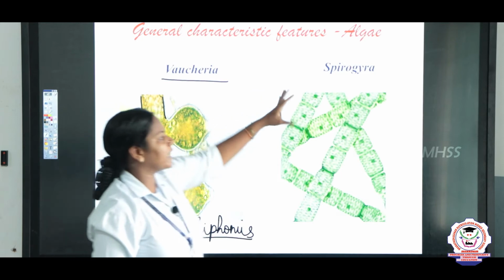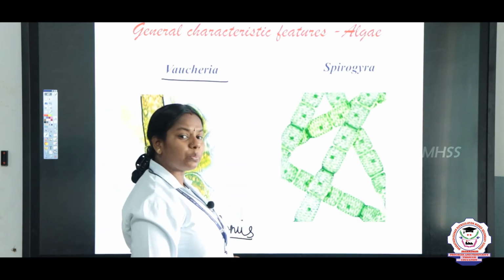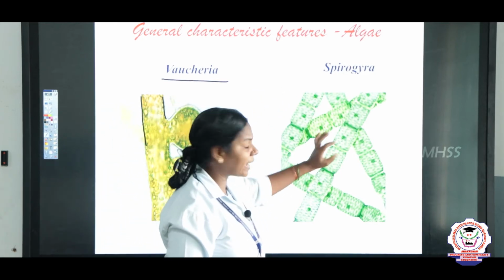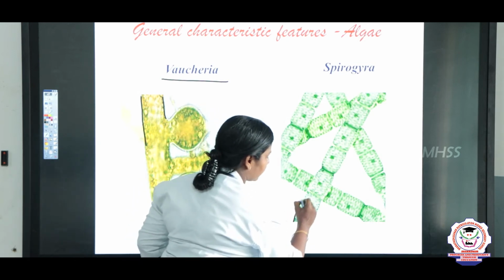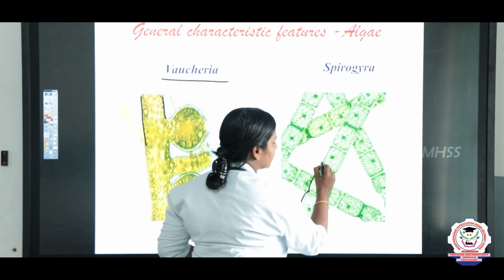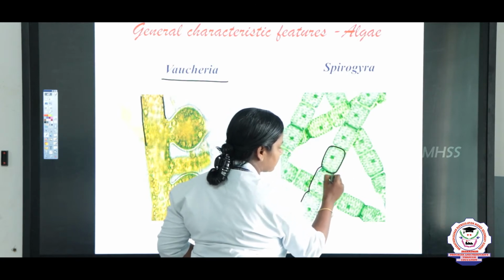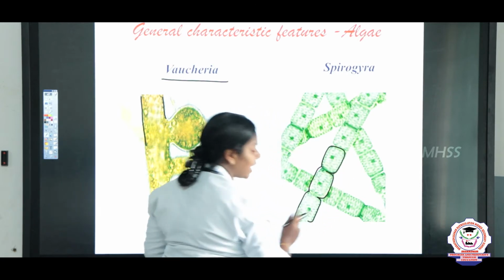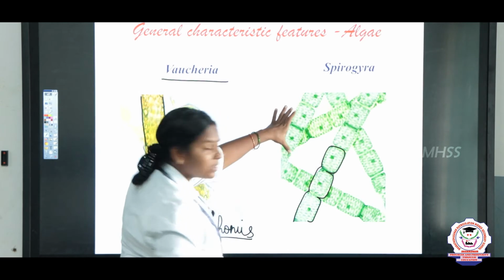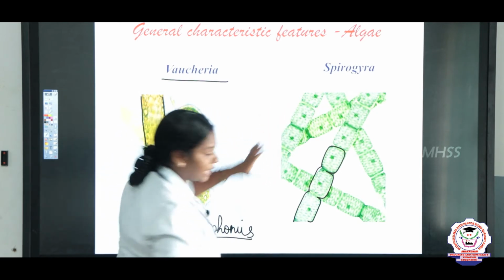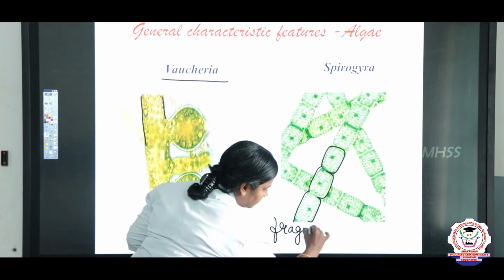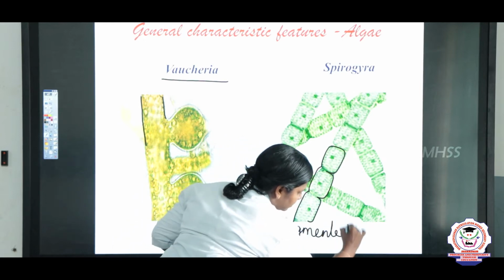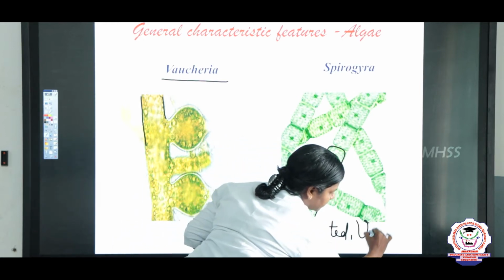And Spirogyra, we can say it occurs in fragments but unbranched, right. This is a Spirogyra, it occurs in fragments like this, but they are not branched. So, Spirogyra comes under the category fragmented but unbranched.